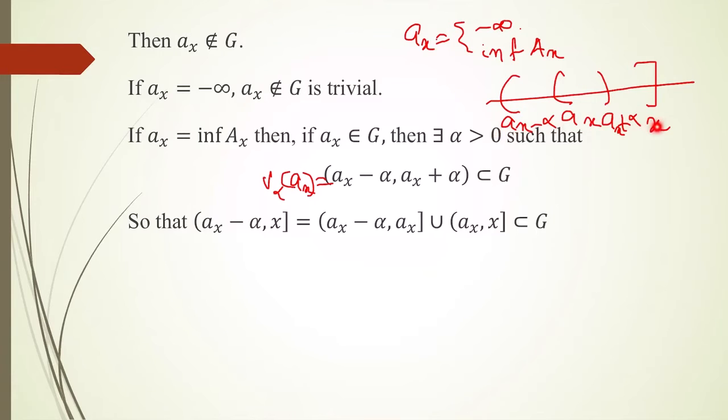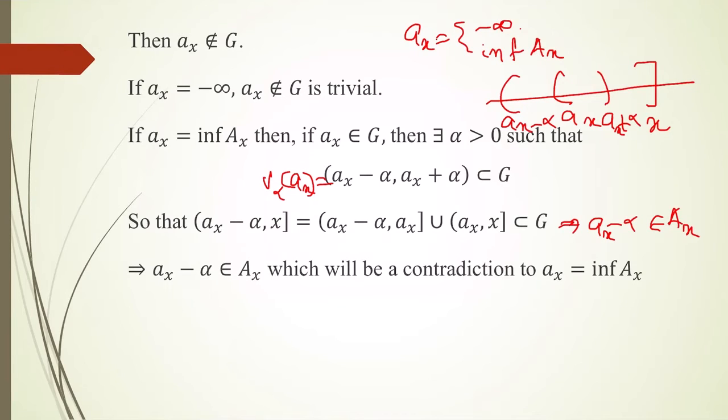It's clear from the picture. And both these are subsets of G, therefore their union is also a subset of G. So now I have (a_x minus alpha, x] is a subset of G, which implies this a_x minus alpha is an element of capital A_x.